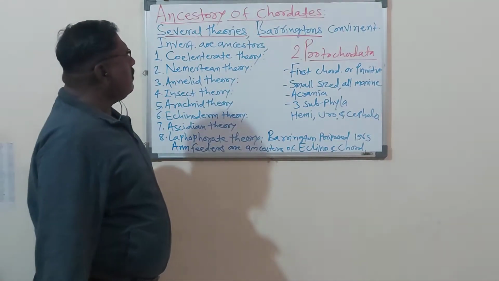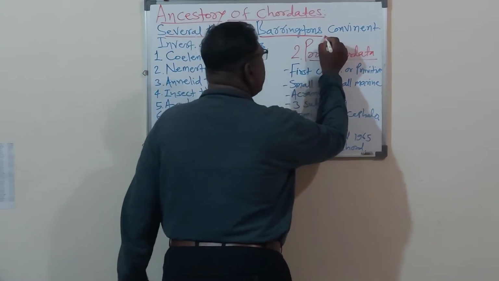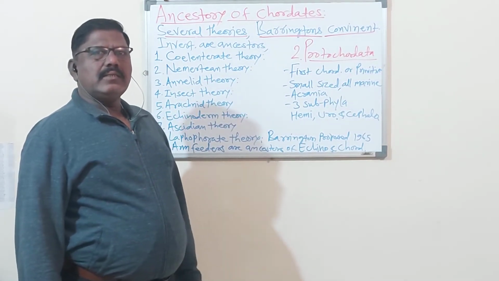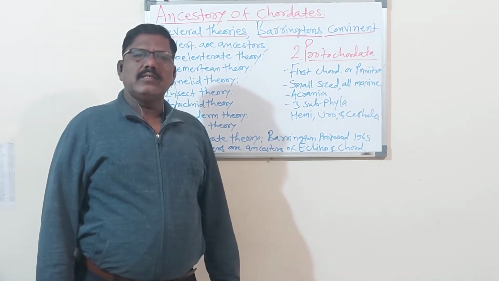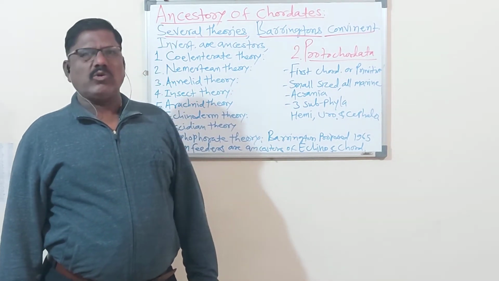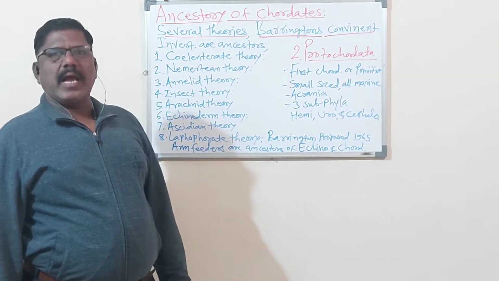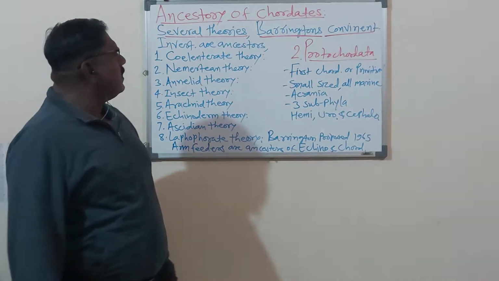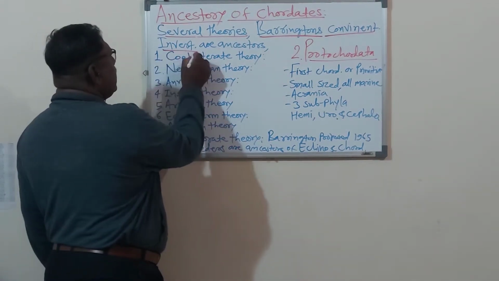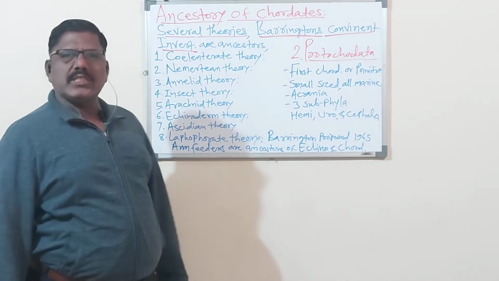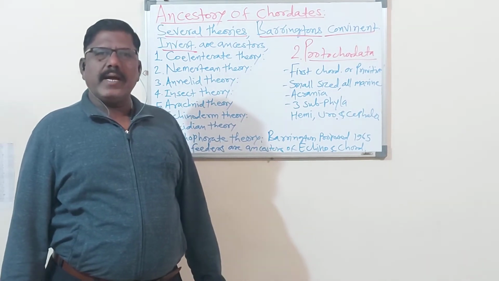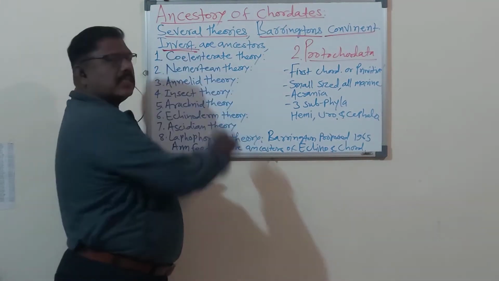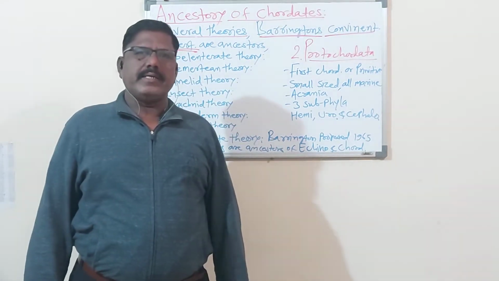So Barrington's theory is more convenient, and that theory suggests that the invertebrates or non-coordinates are the ancestors of the coordinates. Now we will see in detail. Invertebrate means the animals that do not have the vertebral column and do not have bone in their body. Those animals are called the invertebrates, also called the non-coordinates.